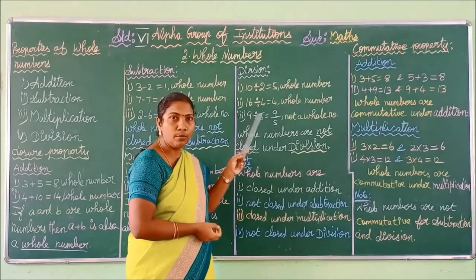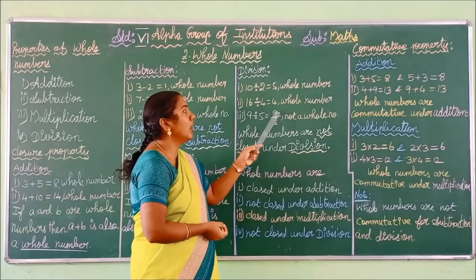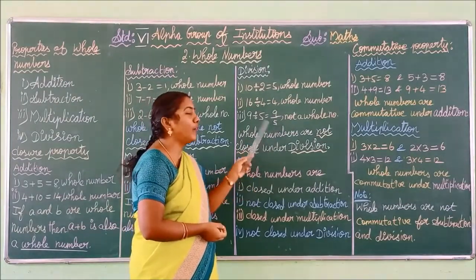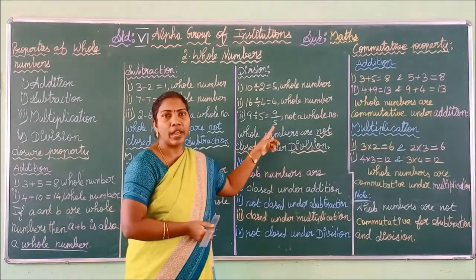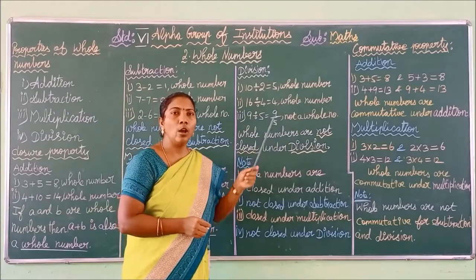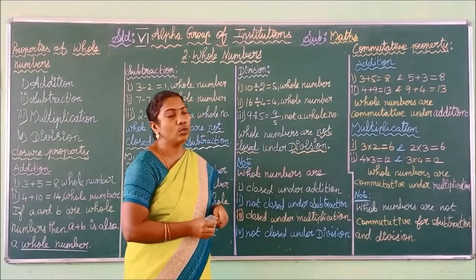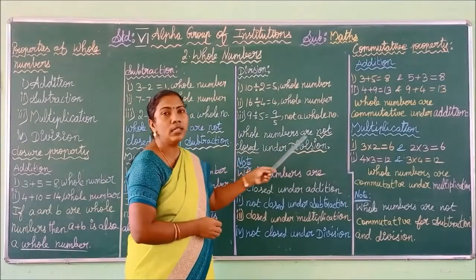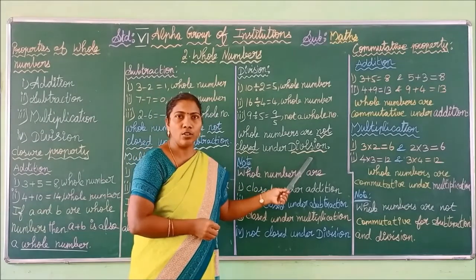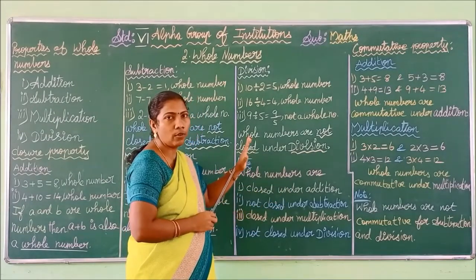If you divide 9 by 5, you get a remainder. So we can't divide 9 by 5 exactly, and we write 9 by 5 as it is. But 9 by 5 is not a whole number. It is a fraction. Thus, if you take two whole numbers and apply the operation division, sometimes you can't get a whole number. So we can say whole numbers are not closed under division. Do you understand, children? Thus we have summarized all four operations for the closure property.